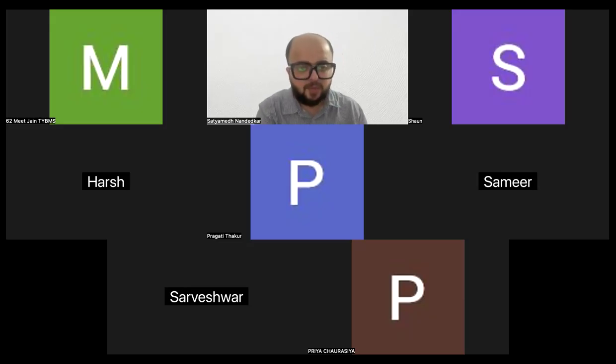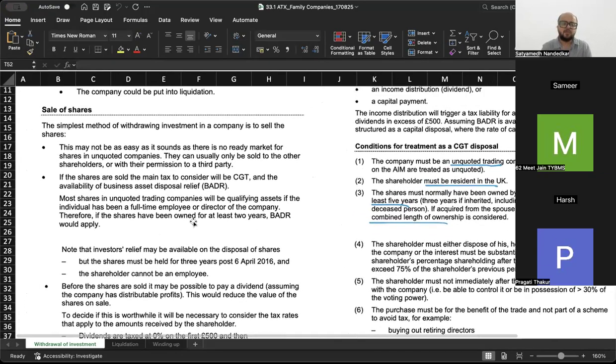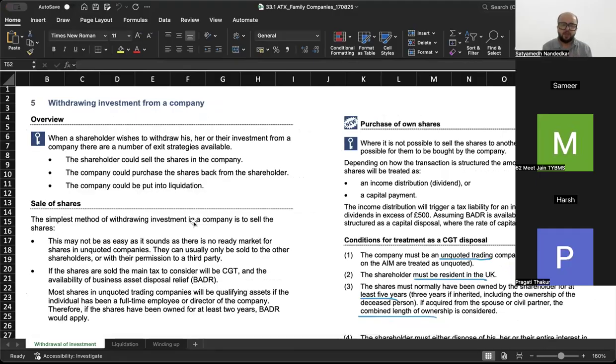Another aspect of family companies is the withdrawal of investment from the company and liquidation. अब यहाँ पे what question is frequently tested. See, when you are withdrawing your investment from the company, matlab you had invested in the company and now you are selling off the shares. So in that case, where a shareholder wishes to withdraw his, her, or their investment from a company, there are a number of exit strategies available. The shareholder could sell the shares, the company could purchase the shares back from the shareholder, or the company could be put into liquidation. See, if there is a sale of shares, there will be a CGT.